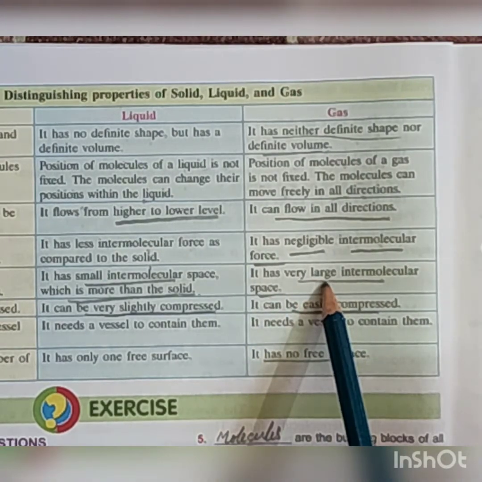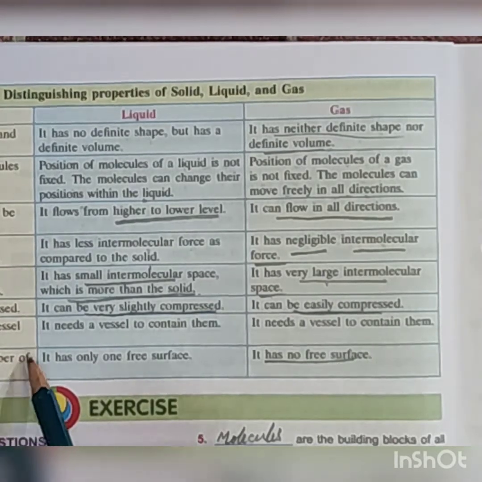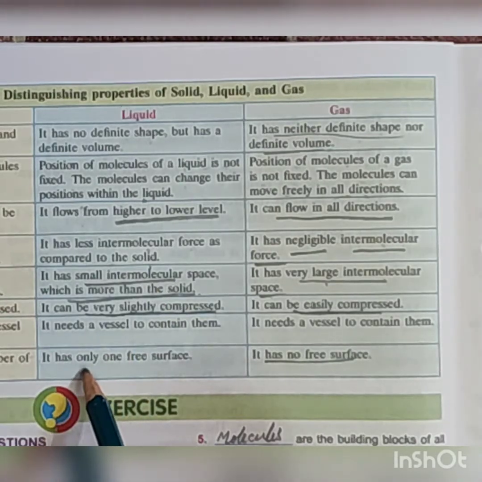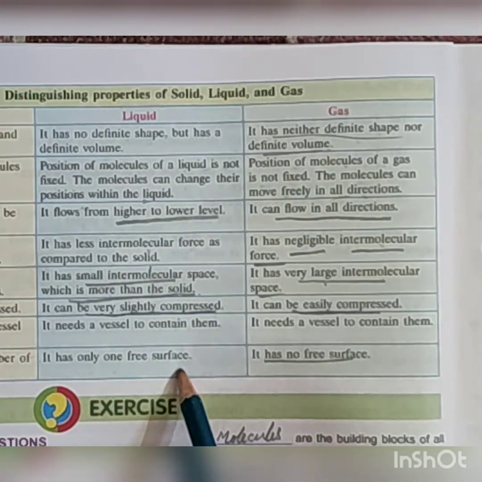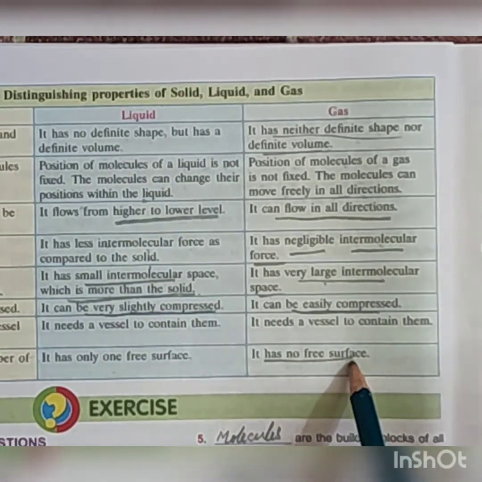In case of solid, it can have any number of free surfaces. In case of liquid, it has only one free surface, and in case of gas, it has no free surface.